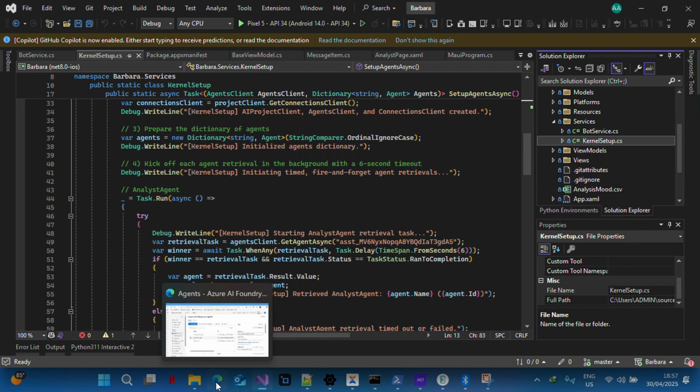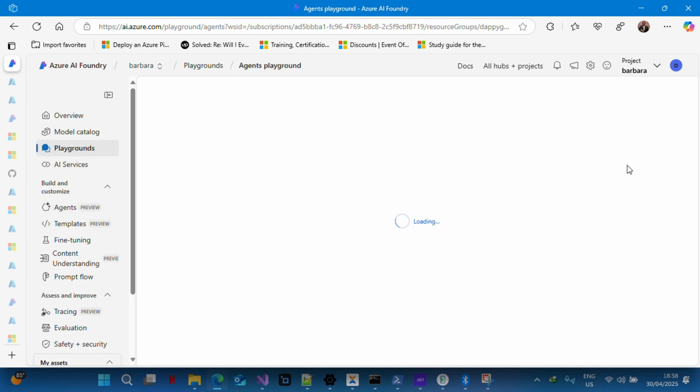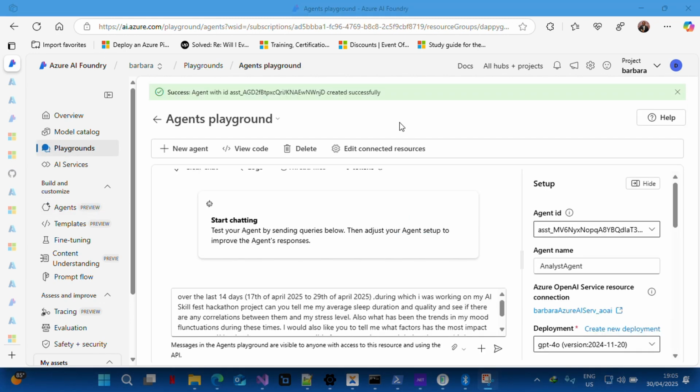So right now, I'm going to do a little demonstration by talking to our agents one after the other. The agents are from the Azure AI Foundry. So let's try this in the playground. I lost my internet a little bit.